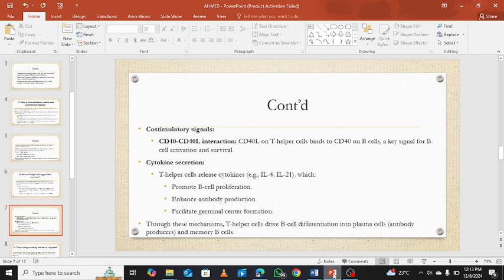Cytokine secretion will also help in the activation. The T helper cells release cytokines, namely interleukin 4 and interleukin 21, which will promote B cell proliferation. It will also help enhance antibody production and facilitate germinal center formation. Through all these mechanisms we talked about, the T helper cells drive B cell differentiation into plasma cells and memory cells.